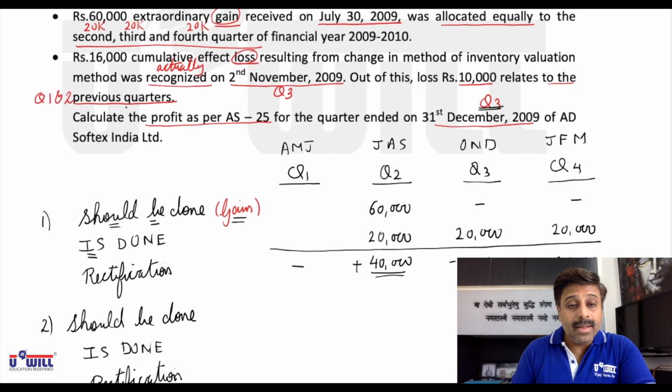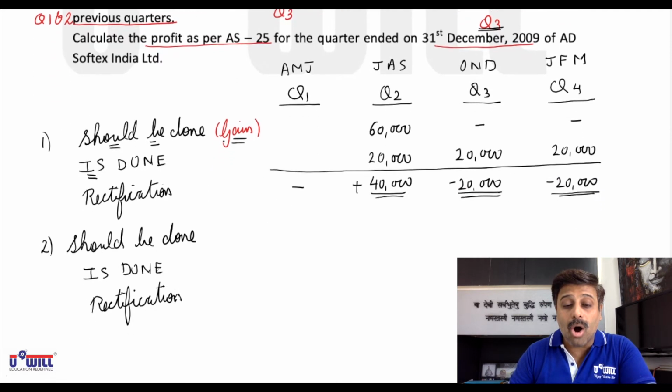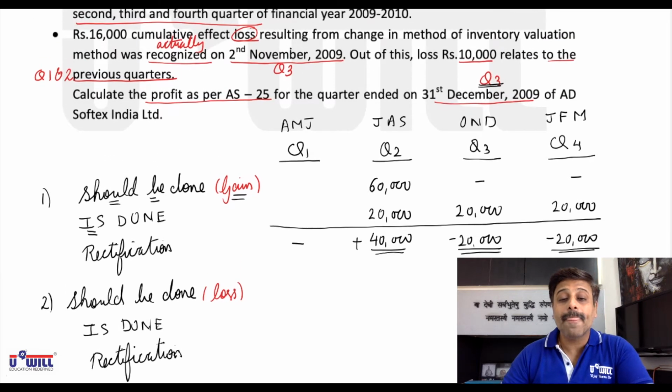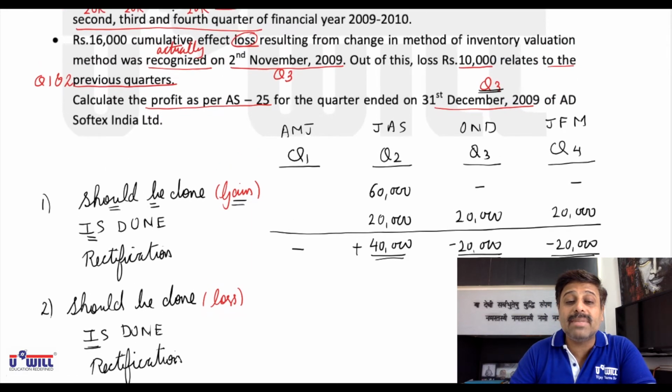Now, rupees 16,000 cumulative effect loss. Here, all of it is in brackets. This is a loss, resulting from a change in the method of inventory valuation. Now, "was recognized on 2nd November" means it is done. "Was recognized" means what is actually done is given to you.